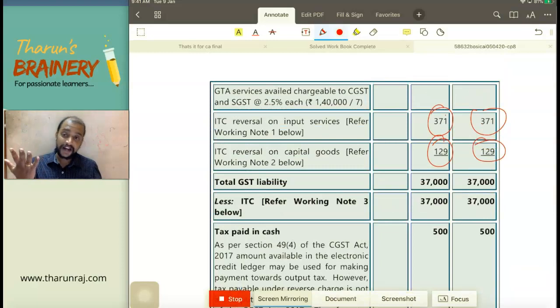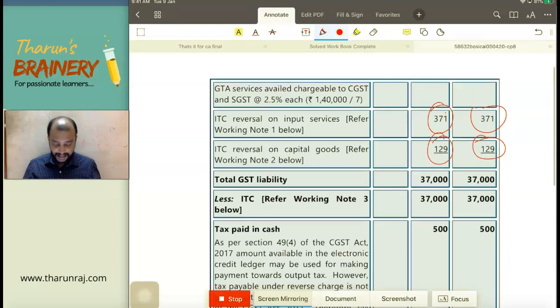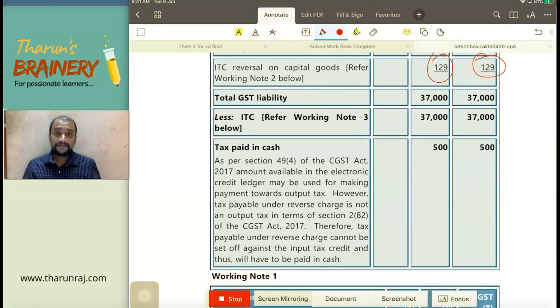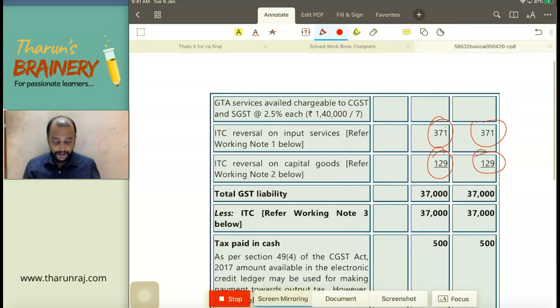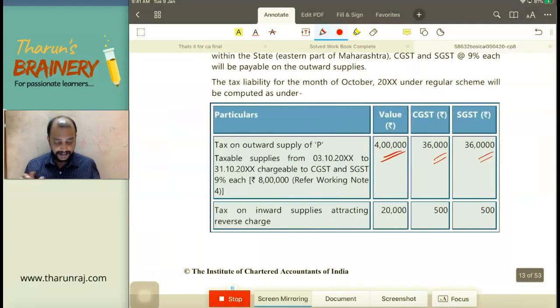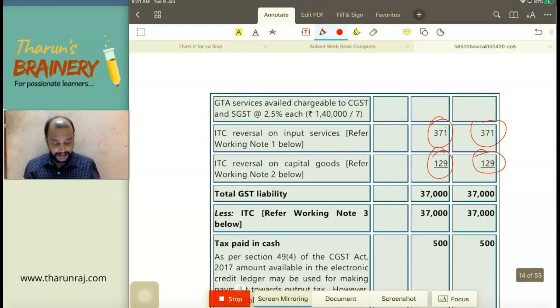Do I have more liability or less liability? What is the ITC that we have? Lot of ITC we have. But why 37,000 only? Why not 500? 500 rupees you have to anyhow pay in cash. So we can use only for payment of this 37,000, but remaining whatever is there, that is this 36,000 plus 371 plus 129. There is one mistake in the answer given here.